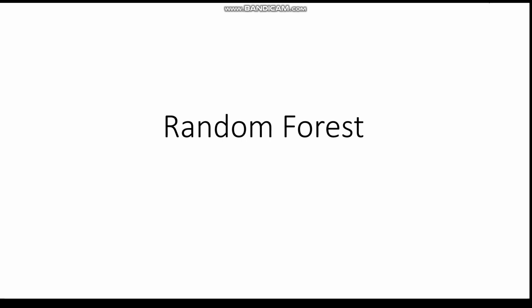It is using a combination of decision trees. So just go through that video once before proceeding with this. You should know the concept of entropy as well as the concept of information gain and how the decision tree works. So for that, just watch the other videos on decision trees available on the channel.